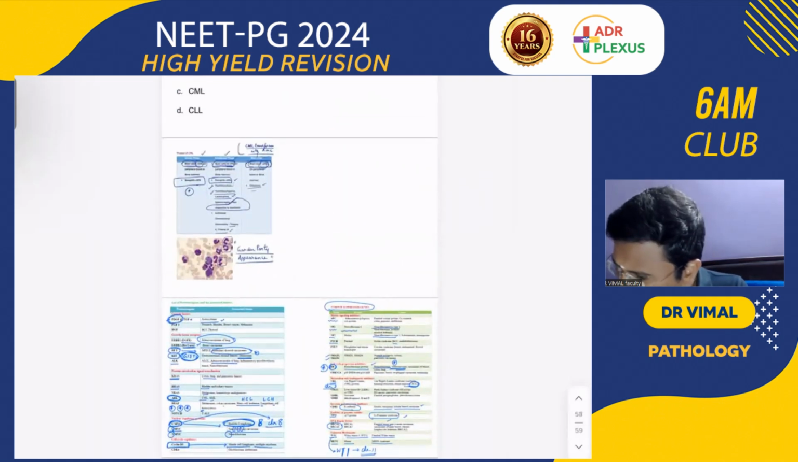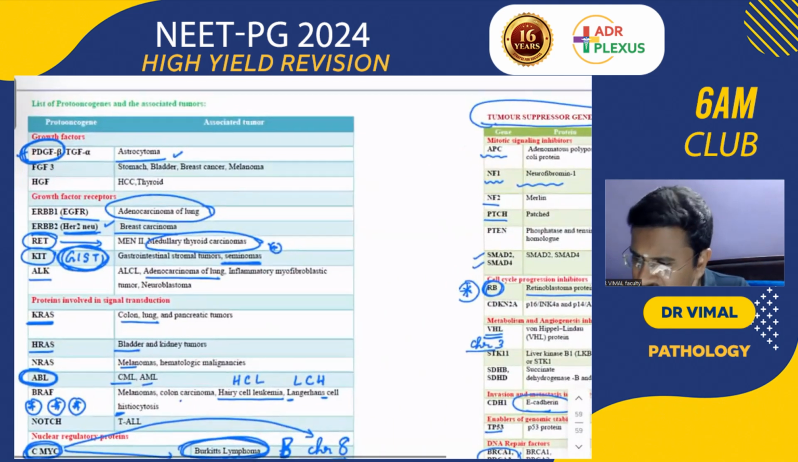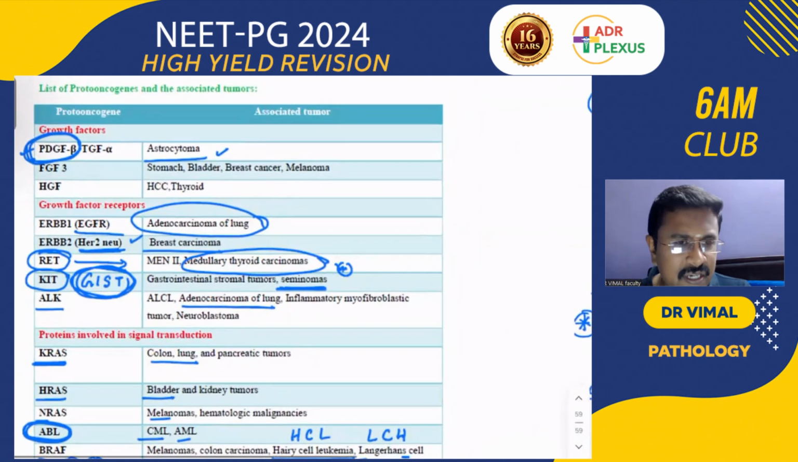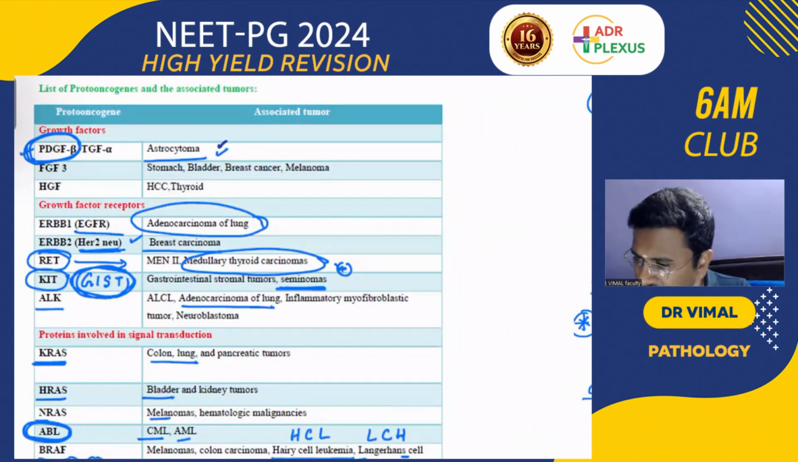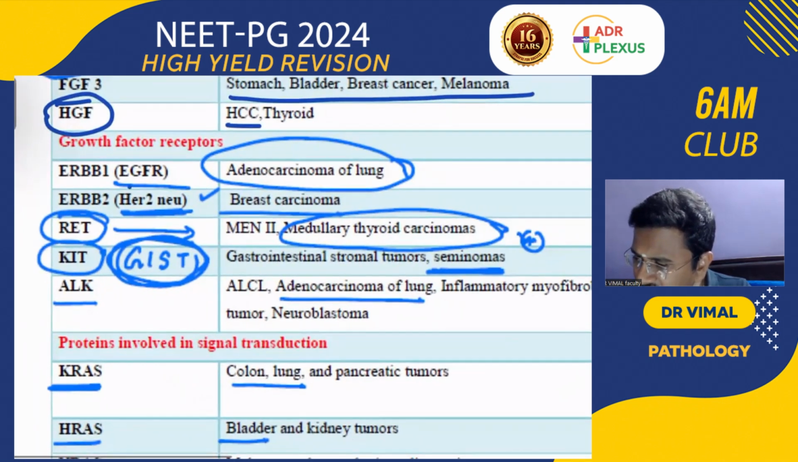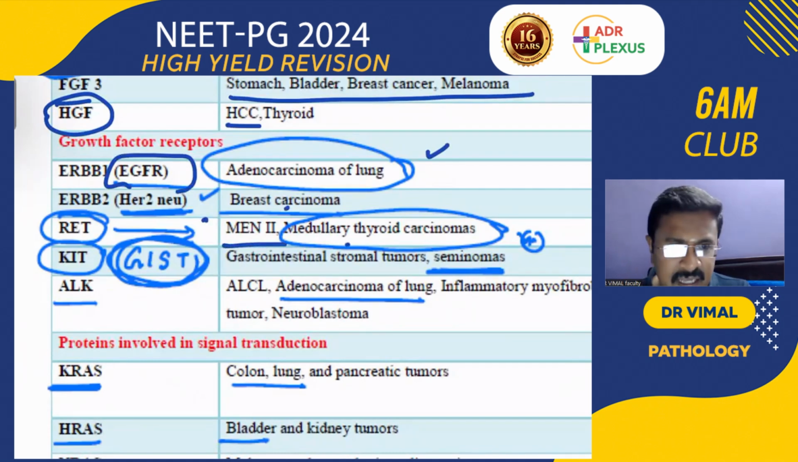So a quick view about the list of proto-oncogenes and associated tumors. As all of you know, this tabular column is very essential. So we are going to quickly go through this tabular column. PDGF beta, astrocytoma, ERBB3, stomach, bladder and breast cancer, HGF for HCC. Please remember, EGFR mutation, adenocarcinoma of the lung, HER2, breast cancer. RET is for MEN2 and medullary thyroid cancer.